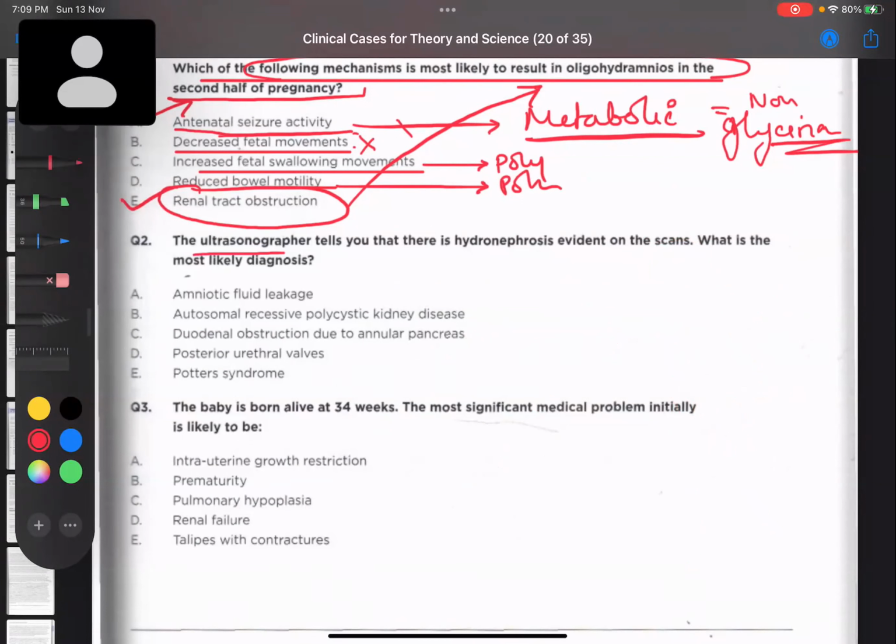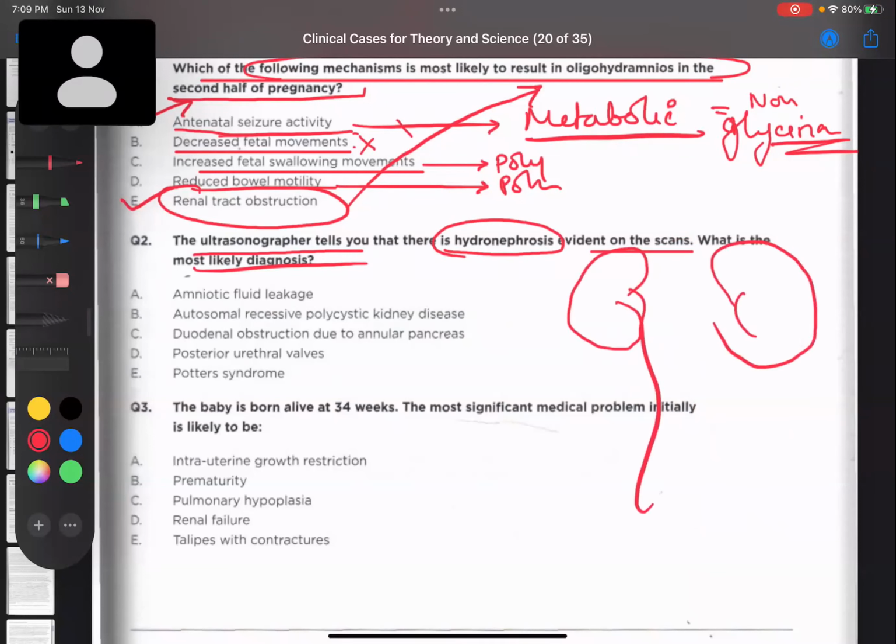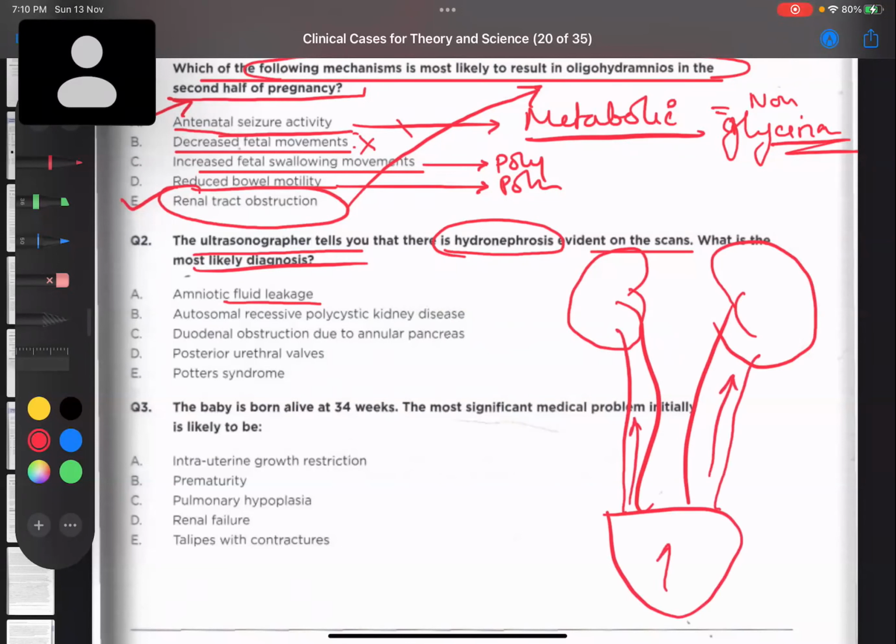Next one. The ultrasonography tells you there is hydronephrosis evident on the scan. What is the most likely diagnosis? So the child has hydronephrosis. That means there is some kind of obstruction, right? Amniotic fluid leakage. Can hydronephrosis be caused by amniotic fluid leakage? The fluid is leaking. It cannot cause it. Only when there is an obstruction in the renal tract will it lead to hydronephrosis because of backflow. So this is not the answer. A deficiency of amniotic fluid cannot lead to hydronephrosis.